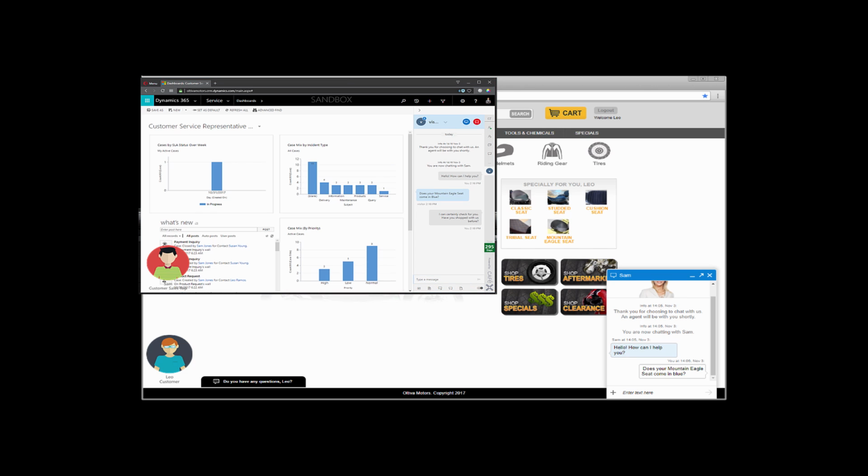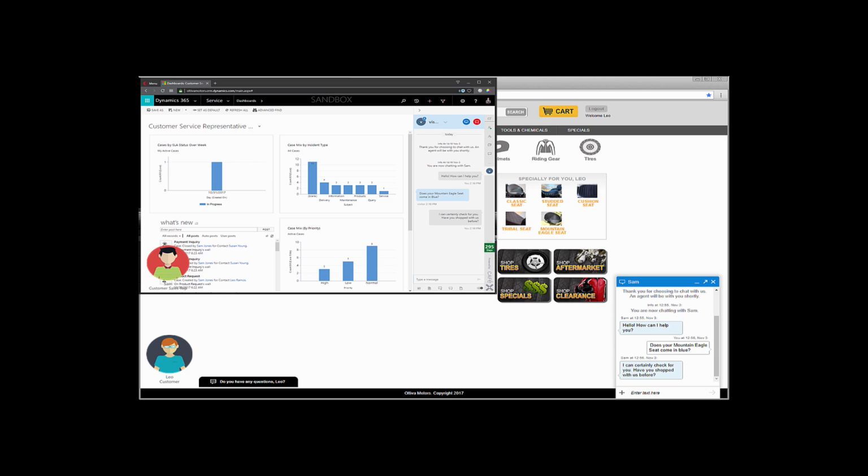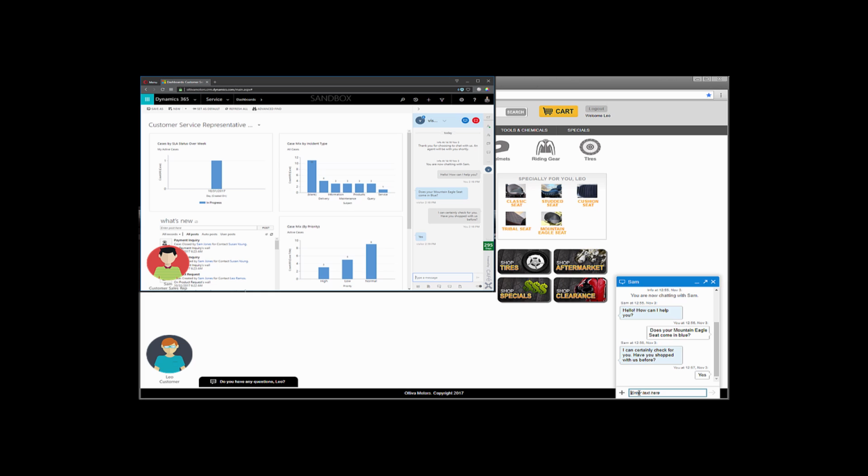So this dialogue is going to begin between Leo and Sam, the CSR, around a question about a product. So Leo's curious if a specific product comes in a specific color, and Sam's going to leverage the integration between the CRM system and the Next Best Action API to make sure he understands exactly the products that are offered to Leo, so he can answer this question the best way. So we'll go through this dialogue. You guys can watch as I go back and forth in the conversation.